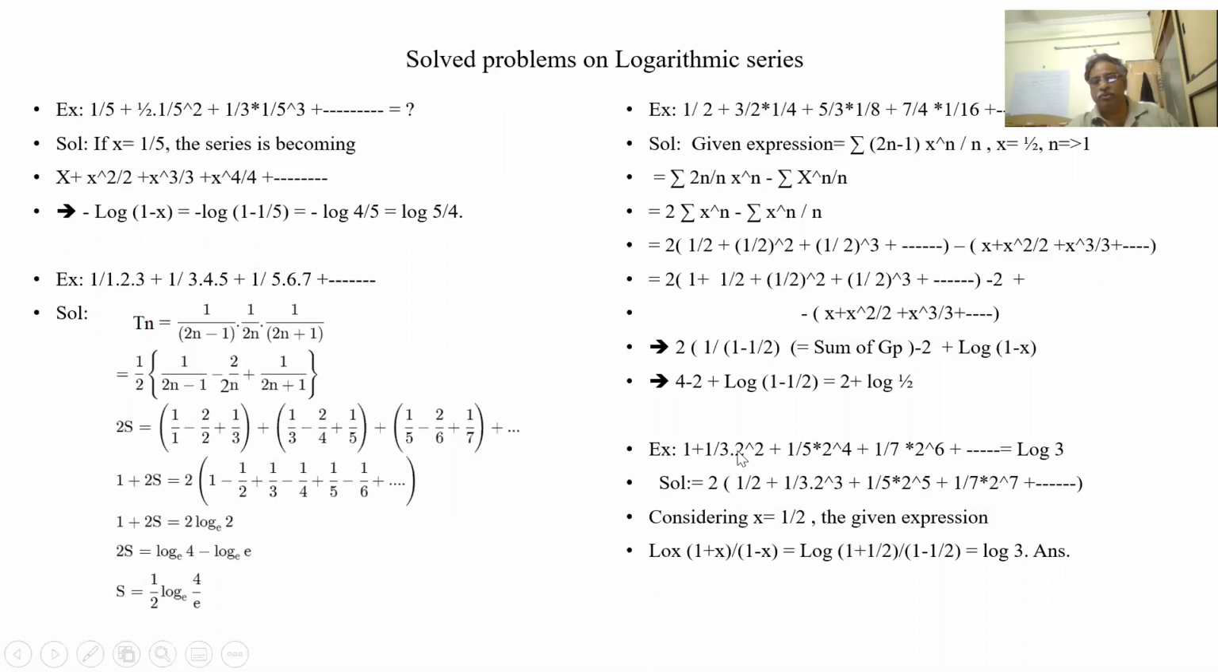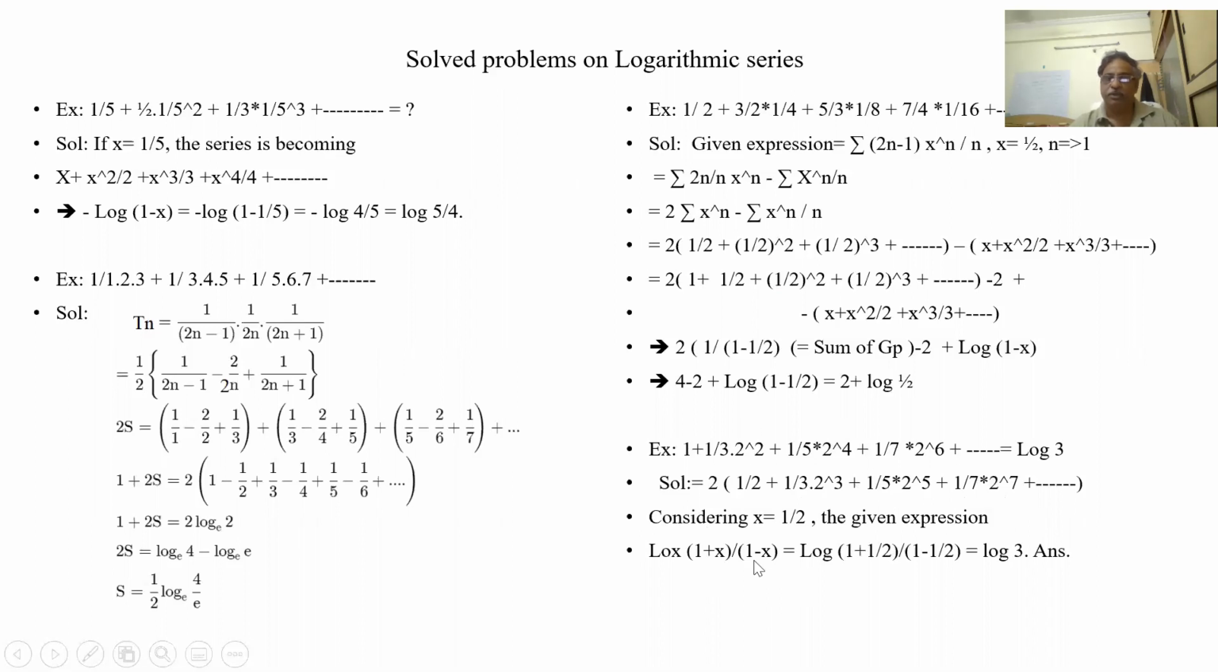Both powers should be the same: x to the power of n by n should be the same. So I have divided everything by 2. So 1 by 2 times x plus x cubed by 3 plus x to the power of 5 by 5, 2 into that. So this is nothing but log of 1 plus x by 1 minus x.